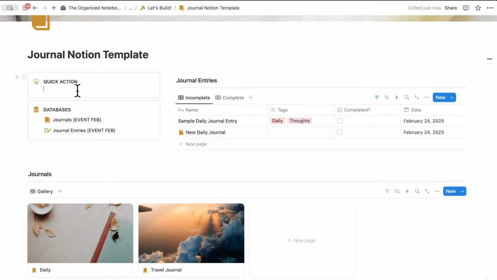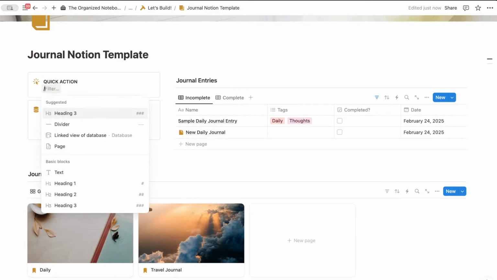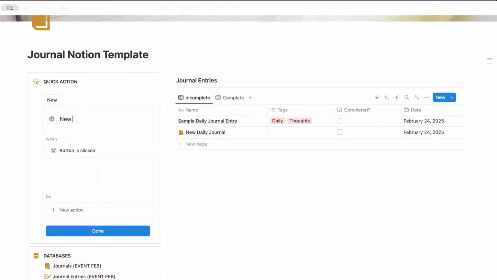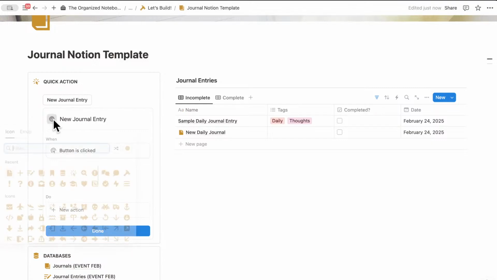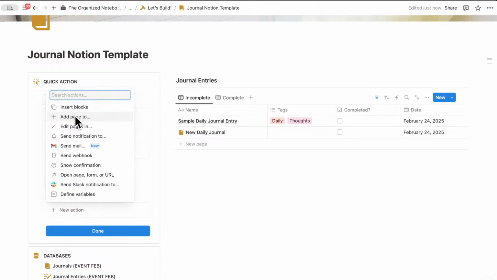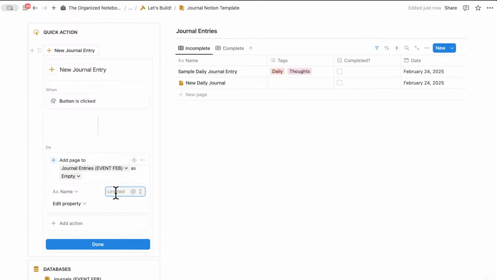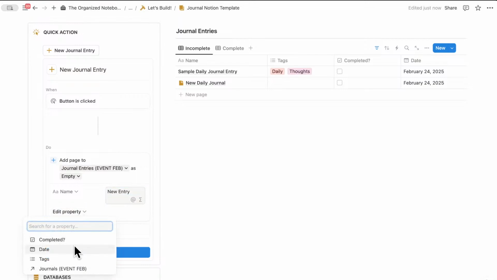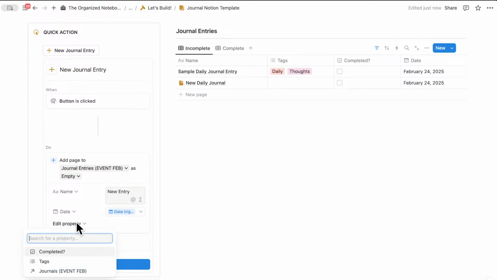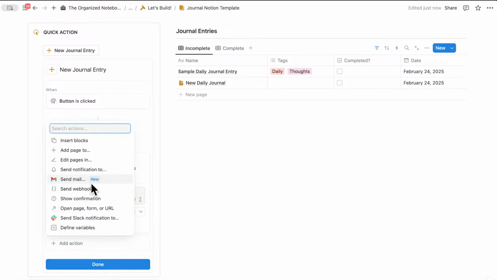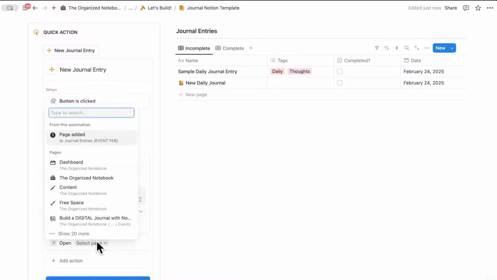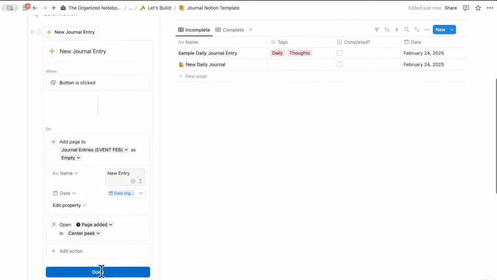And then the final step is going to be that quick action button. So I'm going to type /button and new journal entry. And we can add that plus sign here. When the button is clicked, new action, add page to journal entries. And then we're going to call it new entry. We can edit the property date to be date triggered. We can also add anything else here, but in this case, we don't need to add anything here. And then add action, open page. Select the page added in center peek and done.